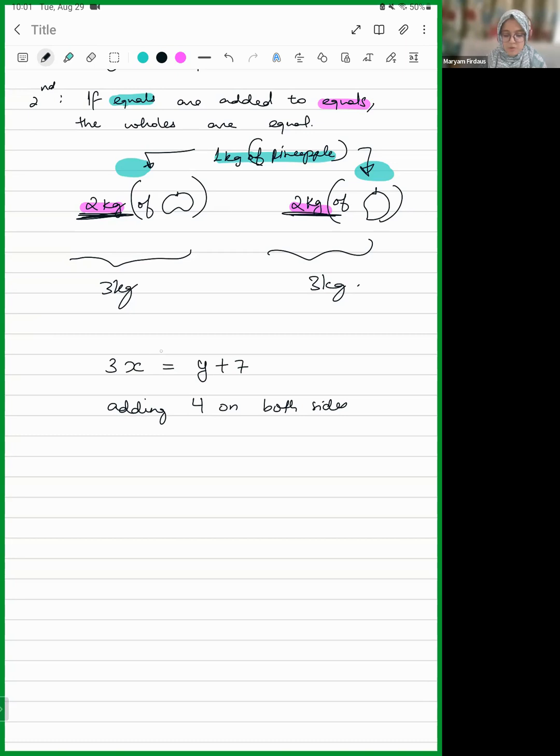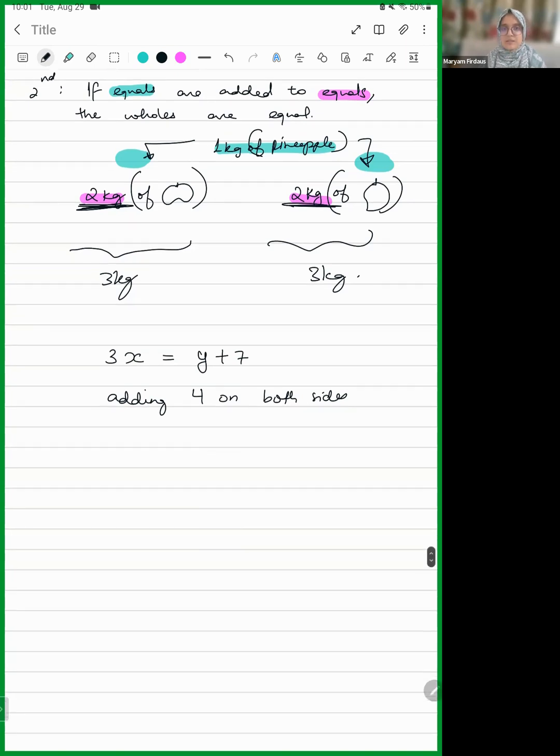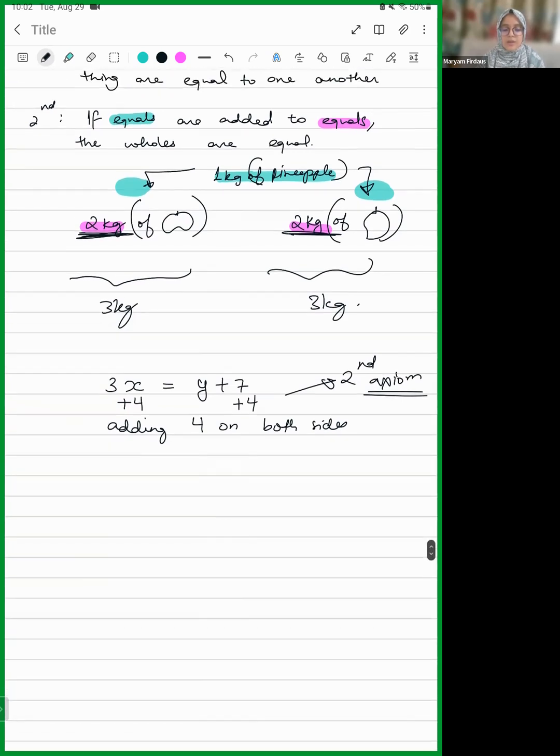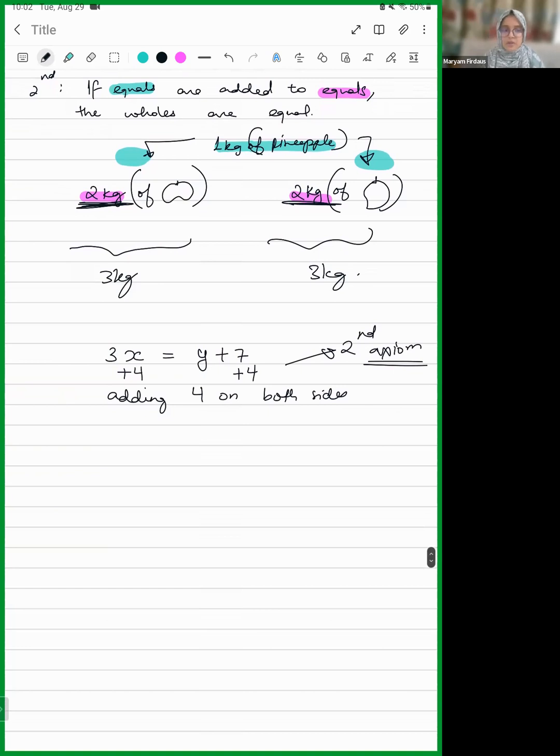Because we know that in order to balance the equation, we need to add the same amount on both the sides. So when we are doing this, which axiom are we using? We are using the second axiom. So, in your test, such kind of questions will be asked more: you are able to perform so and so operation, by which axiom do you relate this operation?